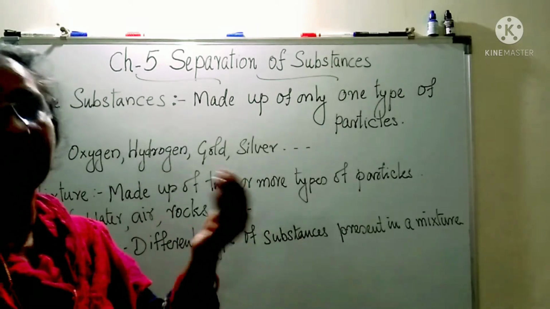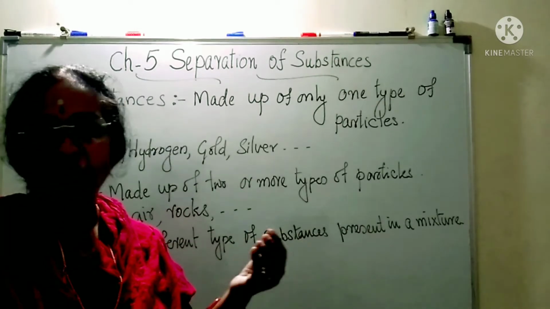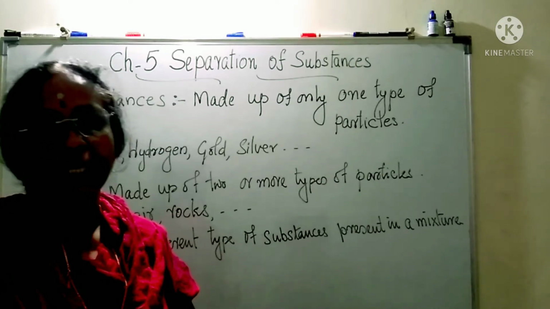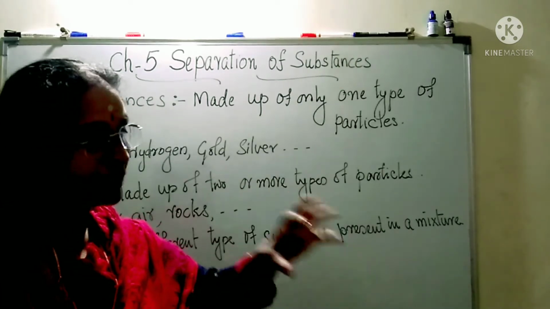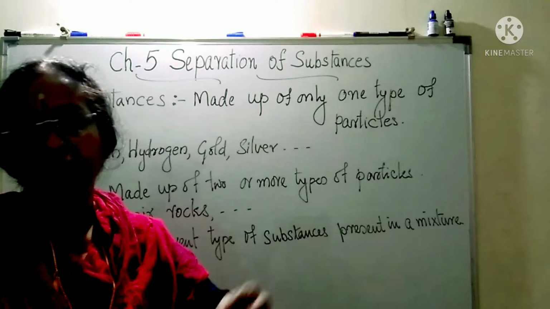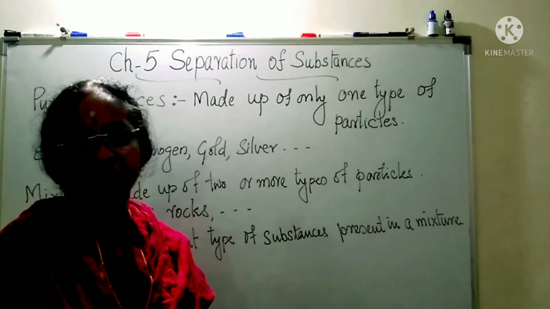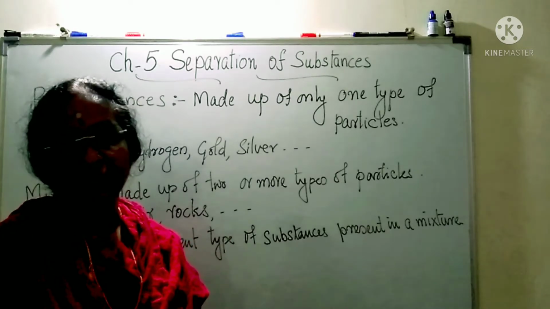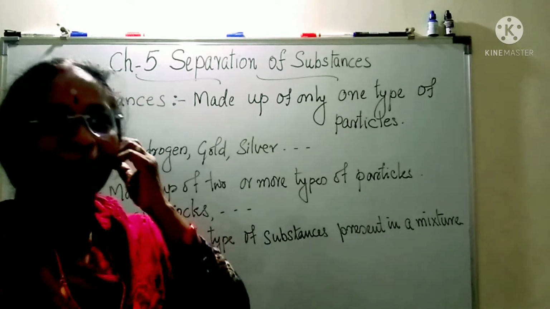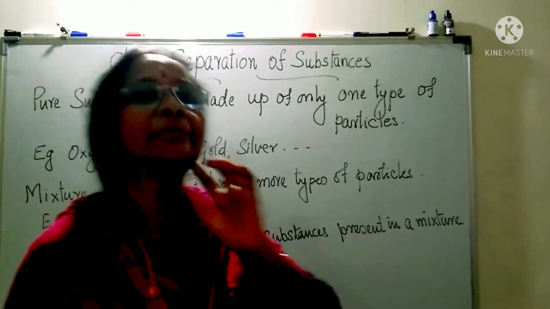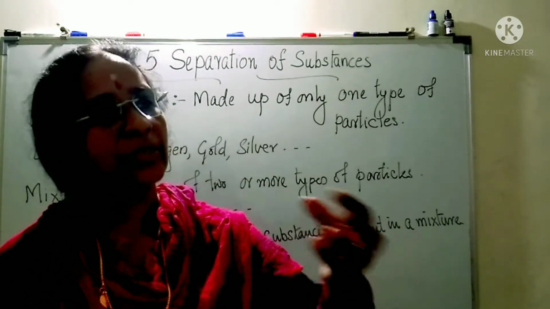Now if you take sand, it has different types of particles. If you take a piece of rock to a laboratory and check it, it may have so many different types of particles, so many minerals. If you go to the sea and take sea water, it has salt and water.